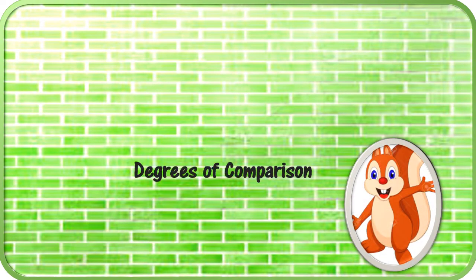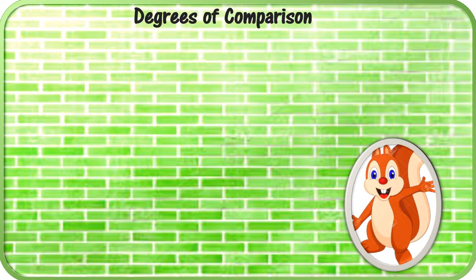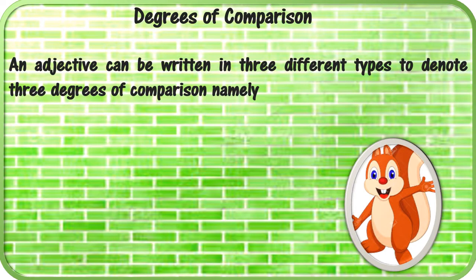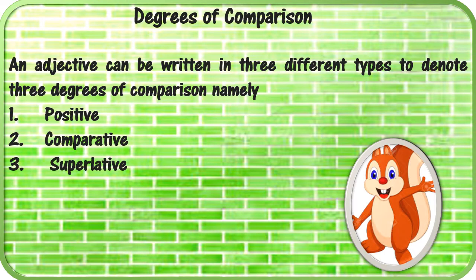But wait, what is degree of comparison? Degree of comparison means an adjective can be written in three different types to denote three degrees of comparison, namely the positive degree, the comparative degree, and the superlative degree. What are they? I'll explain to you. Hold on a second.